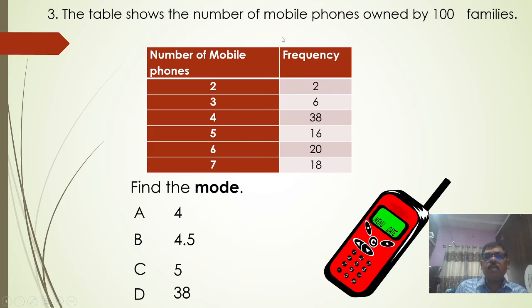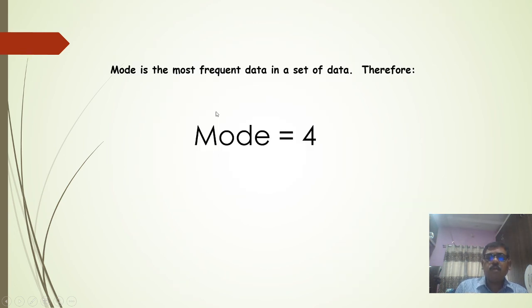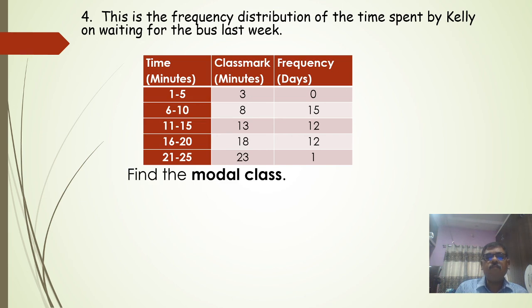Then this table shows the number of mobile phones owned by 100 families. Two families have two mobiles each, six families have three mobiles, 38 have four, 16 have five, 20 families have six, and 18 have seven. What will be the mode? Which value has the highest frequency? The frequency 38 is much more, and therefore the mode is 4. The mode is the most frequent data in a set of data. Therefore, mode is equal to 4.